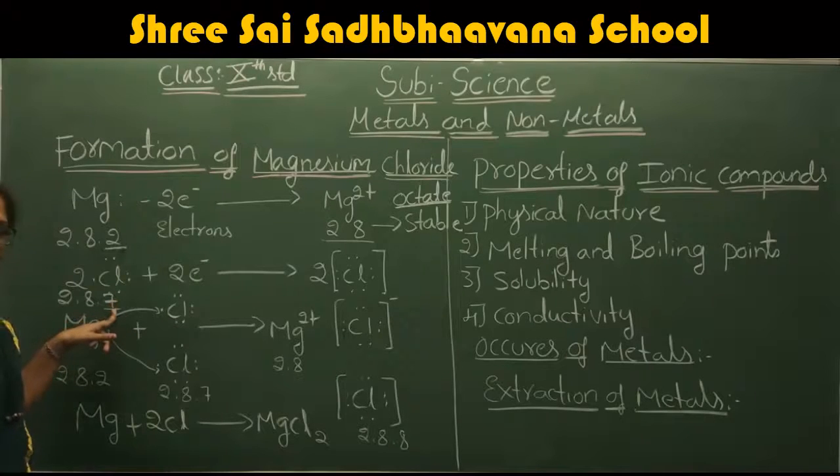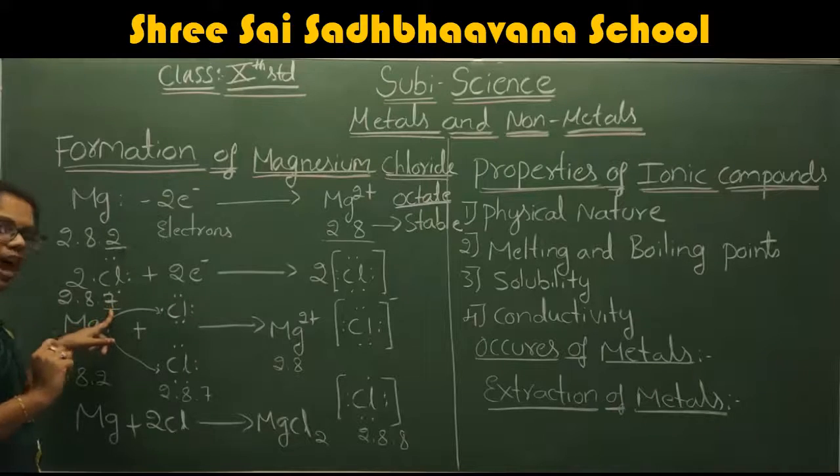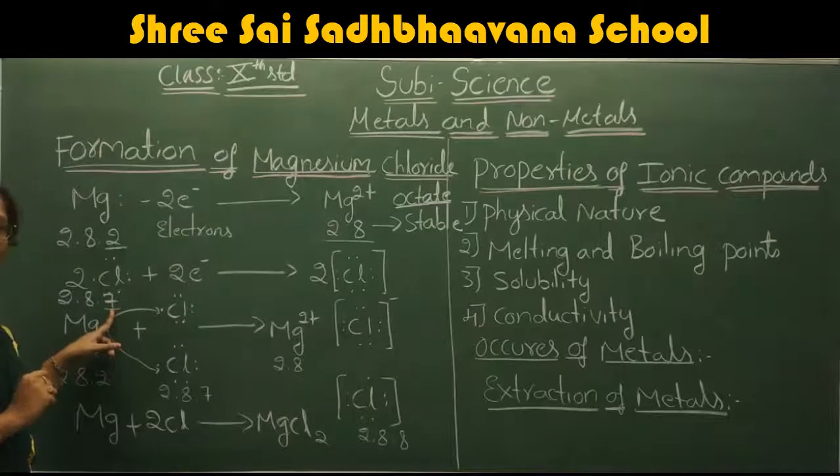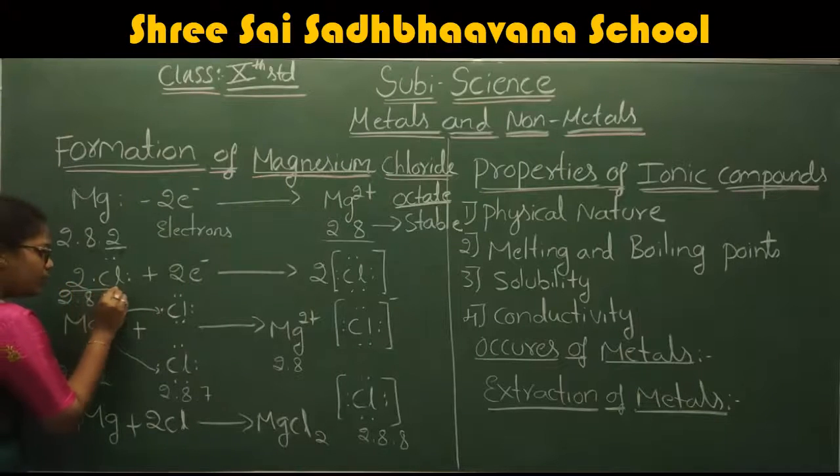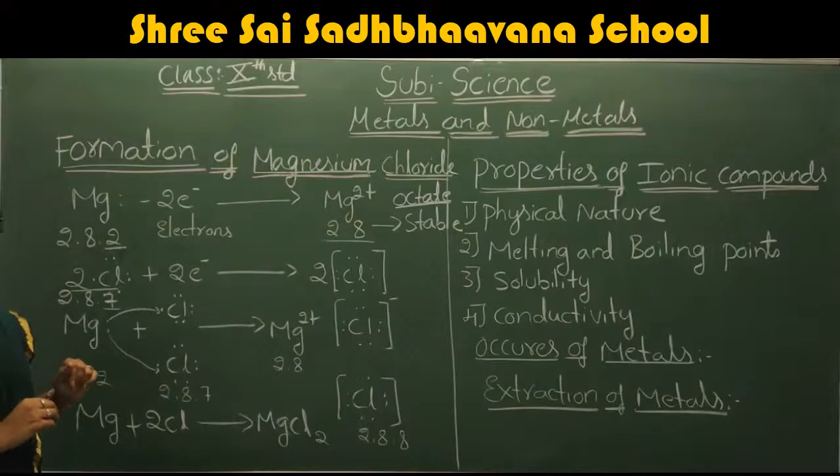To attain the octet configuration of the chlorine, how many electrons are required? 1 electron, right? If we add 1 electron to the outermost orbital, it attains the octet configuration. Here we are taking 2 moles of chlorine.